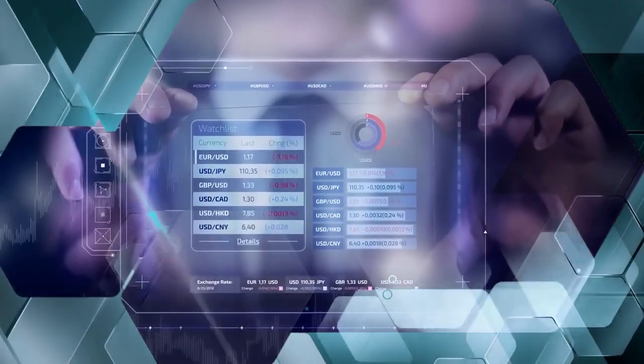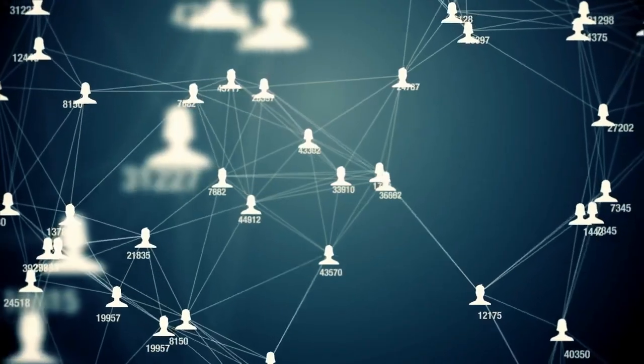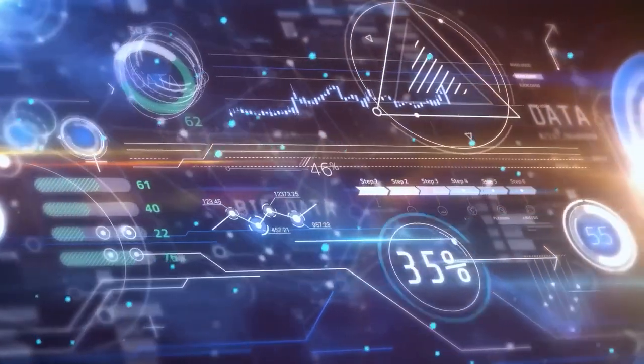Decentralization encourages innovation and flexibility, as the system evolves organically based on user consensus. Overall, decentralized systems offer numerous benefits.